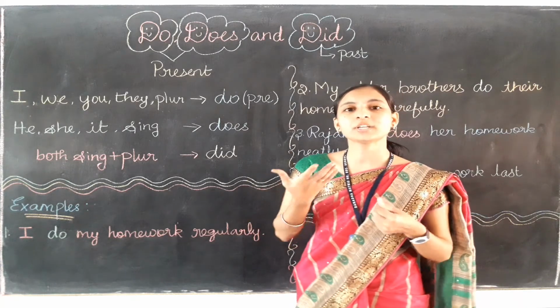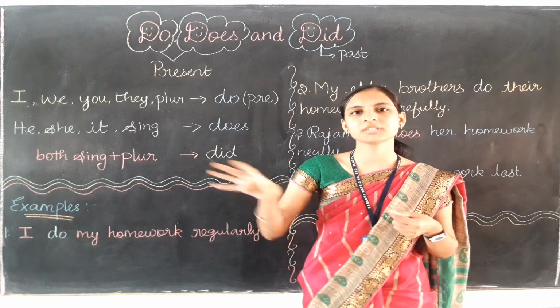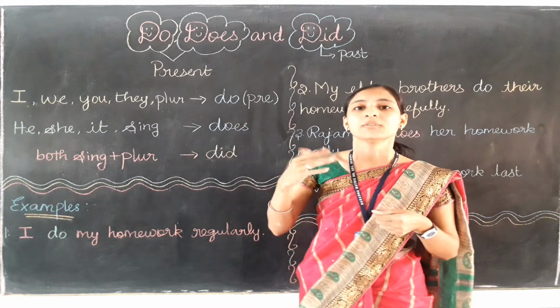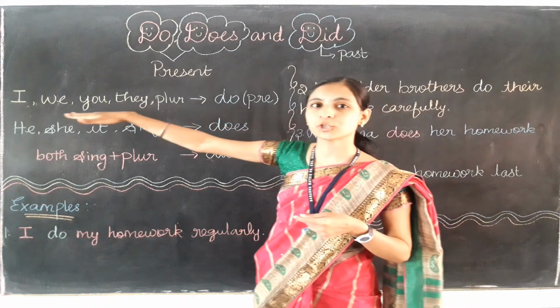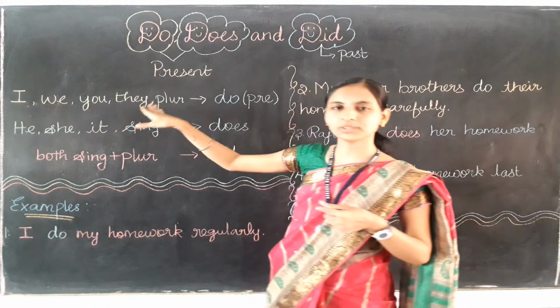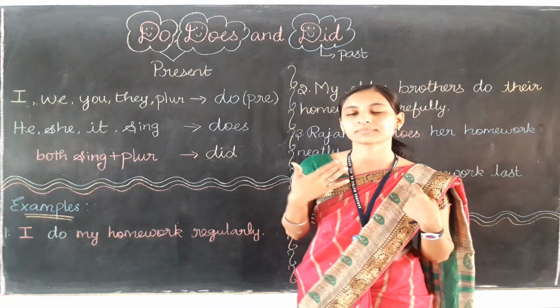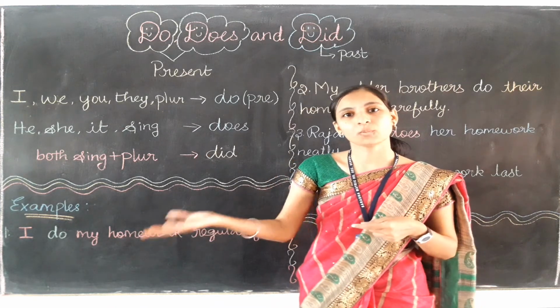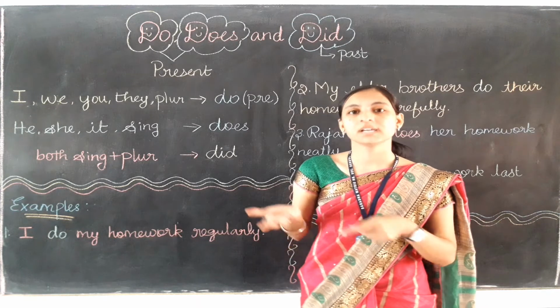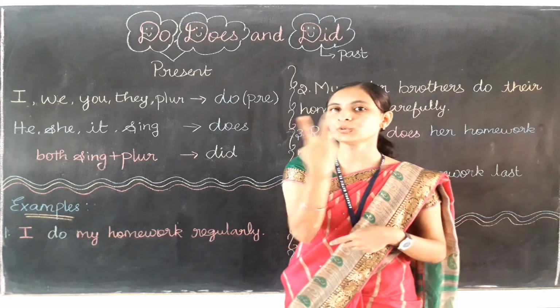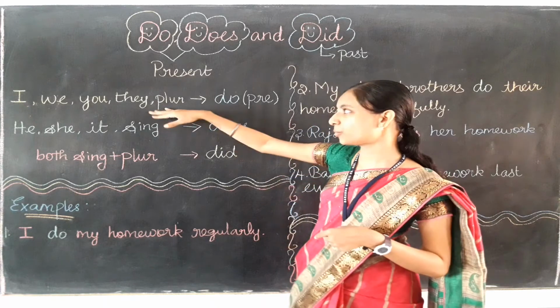So when we are talking about the present and an action some persons are doing, we use do only, for plural names also, and for I, we, you, they. Clear, children? Suppose I am telling you, my sisters do this work. My sisters means I am talking about my two sisters, so I am talking about the plural.